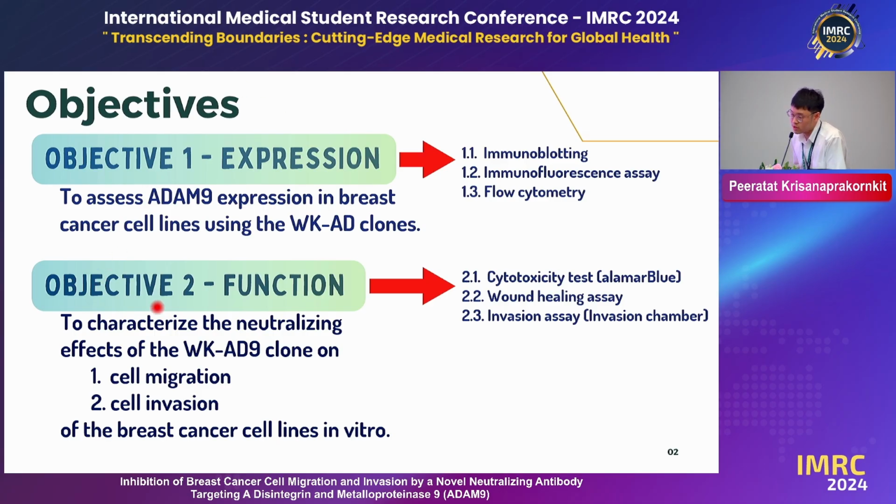So the objectives of the study were to assess ADAM9 expression in breast cancer cell lines using the WKD clones by 3 methods: immunoblotting, immunostaining, and flow cytometry, and to characterize the neutralizing effects of the WKD clone on the cell migration and invasion of the breast cancer cell lines in vitro, using the alamarBlue, the wound healing assay, and the invasion assay.